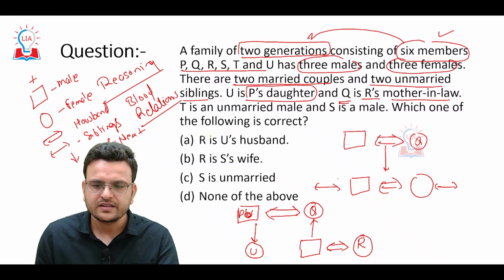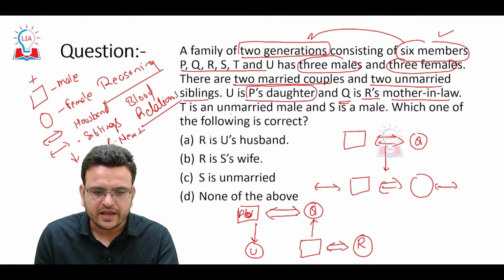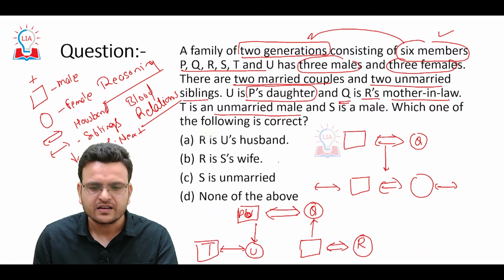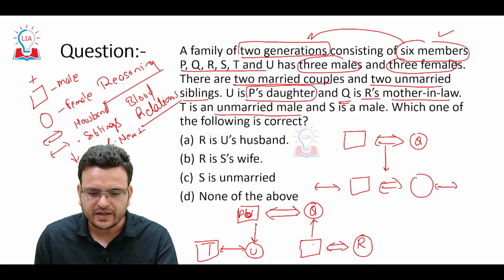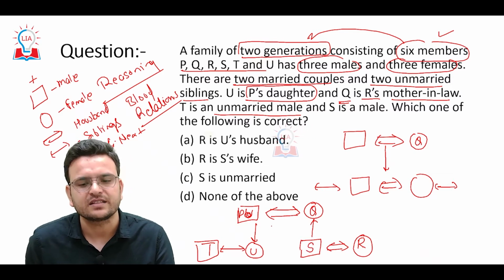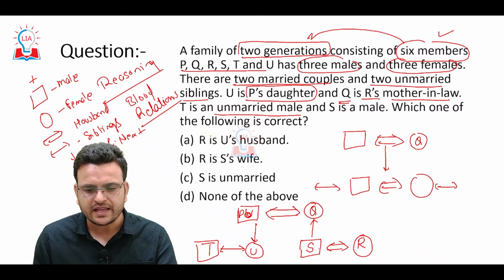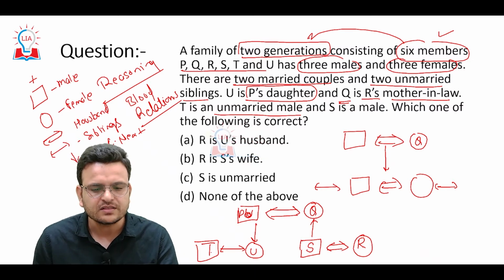Able to understand? Then T is an unmarried male. Then S is male. S must be married. So hope you are able to understand. This is P, this is Q, this is S, this is R, this is U, this is T.